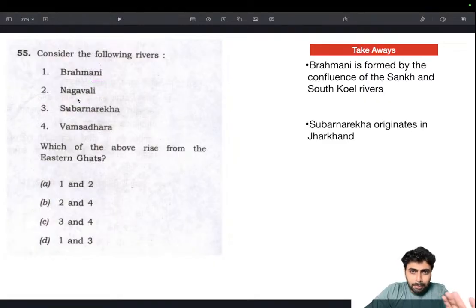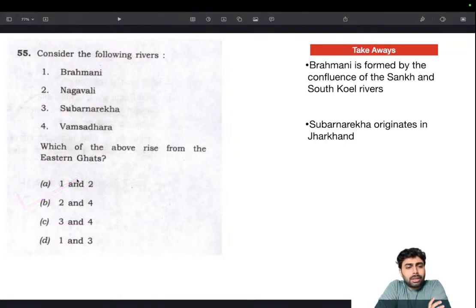So that's one more thing I ensured, that if Nagavalli is there in the option, I should be going with it right away. No need to have a doubt about that. So I eliminated Brahmani, knowing that it's not originating from the Eastern Ghats, and it's a confluence of two rivers, Sankha and Koyal. So one is gone. Then Subarnarekha, I know it's not from the Eastern Ghats, it's in Jharkhand. The Eastern Ghats doesn't go through Jharkhand. So that's eliminated. Then I arrive at the answer as 2 and 4. So that's how I arrived at the answer.